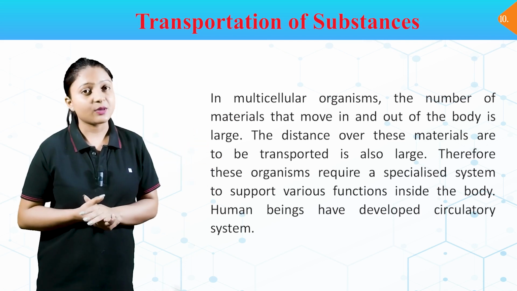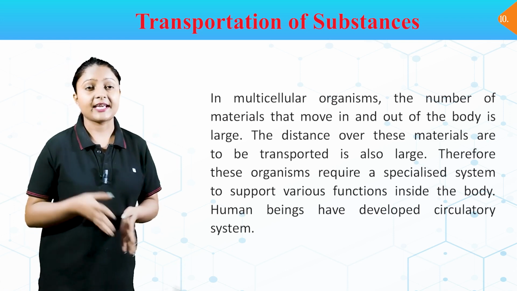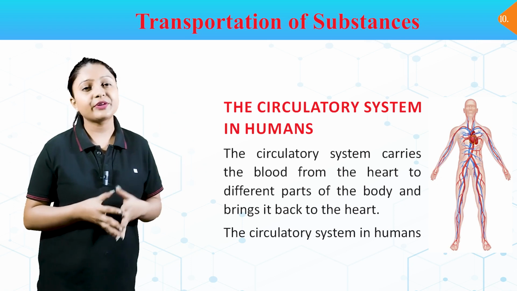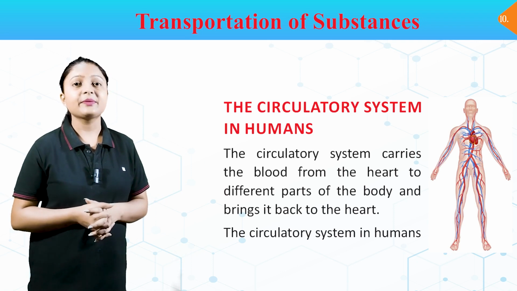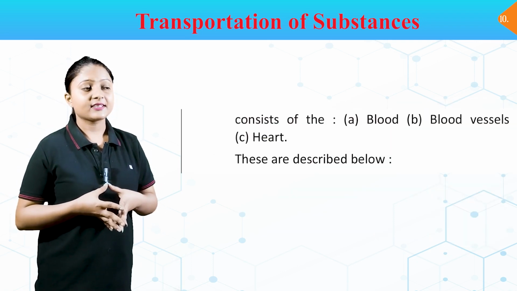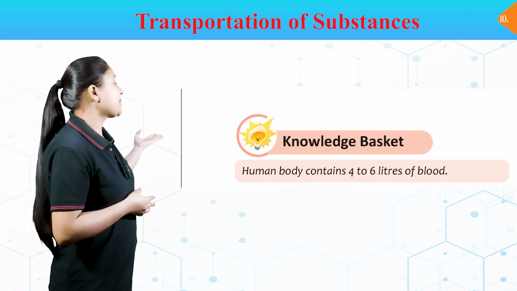The circulatory system carries the blood from the heart to the different parts of the body and brings it back to the heart. The circulatory system in humans consists of the blood vessels and heart.